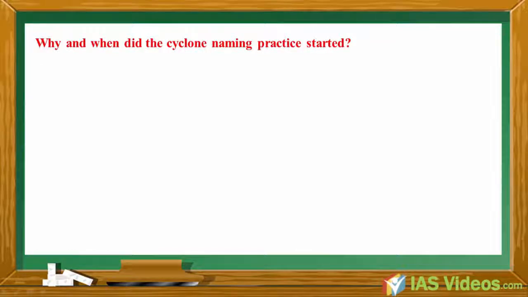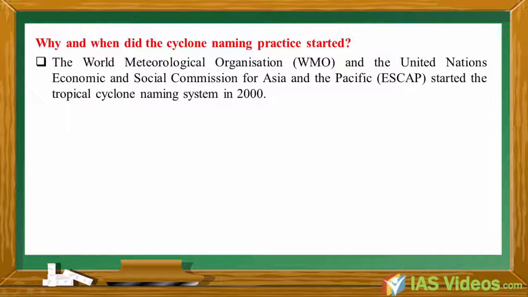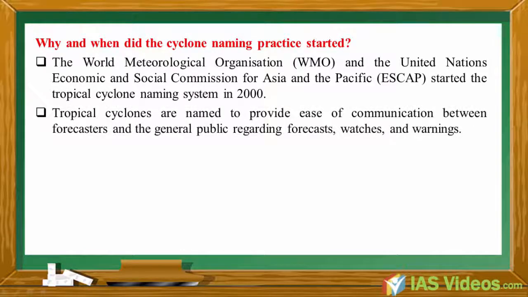Why and when did the cyclone naming practice start? The World Meteorological Organization (WMO) and the United Nations Economic and Social Commission for Asia and the Pacific started the tropical cyclone naming system in 2000. Tropical cyclones are named to provide ease of communication between forecasters and the general public regarding forecasts, watches and warnings.